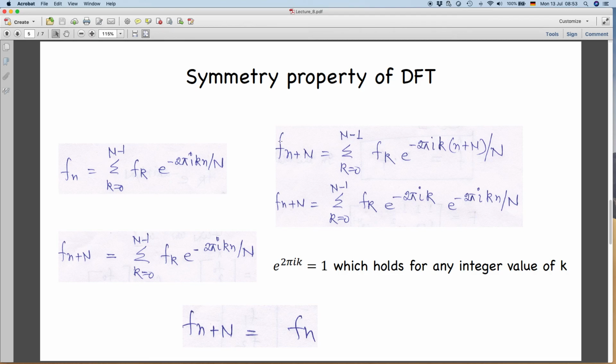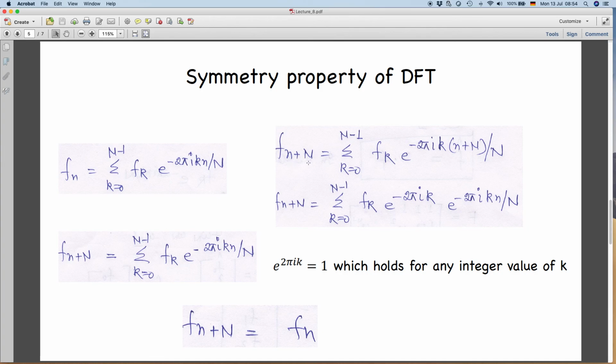So I am getting rid of this 1 by n term here for the sake of simplicity. So k equal to 0 to n minus 1, summation over n minus 1, f_k is your input data sequence. This is the complex exponent. N is the total number of samples. K is running from k equal to 0 to n minus 1. N is also running from n equal to 0 to n minus 1. So suppose I want to get the DFT of the f_(n plus n)th term.